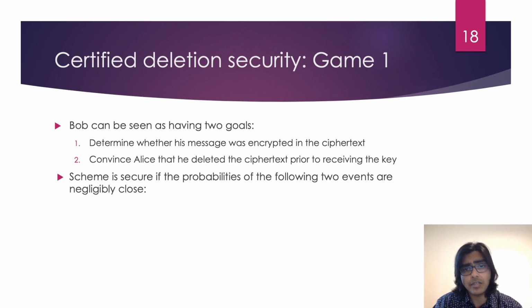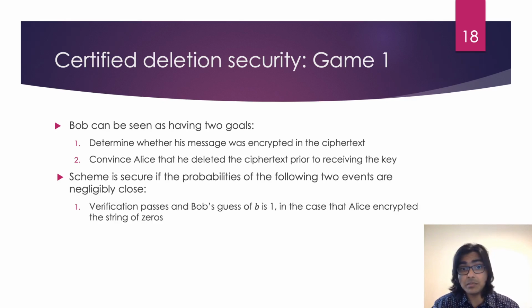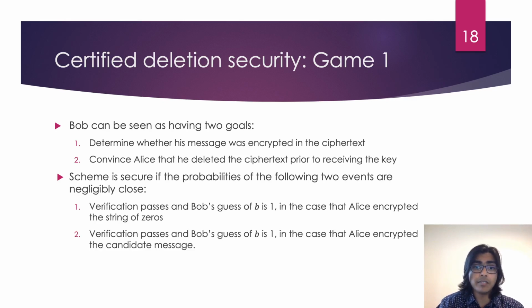Therefore, we may say that the security of the scheme holds if the probabilities of the two following events are negligibly close. The first event is that verification passes, and Bob's guess of B is 1, in the case that Alice encrypted the string of zeros, that is B equals 0. And the other event is that verification passes, and Bob's guess of B is 1, in the case that Alice encrypted the candidate message, that is B equals 1. If this condition were to hold true, then it would be very difficult for Bob to achieve his goal, that of getting verification to pass and to properly guess B with any reliability beyond pure chance.